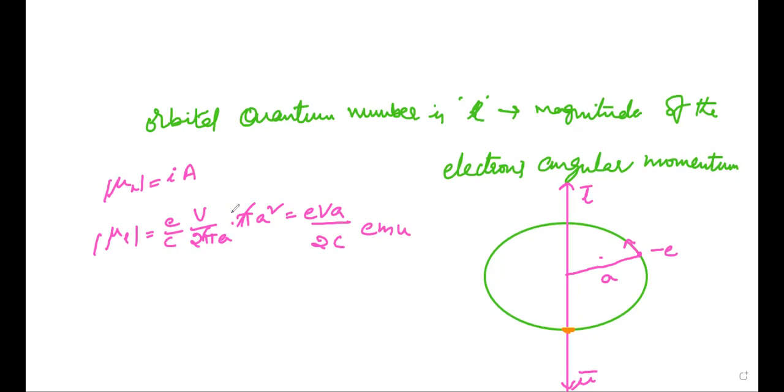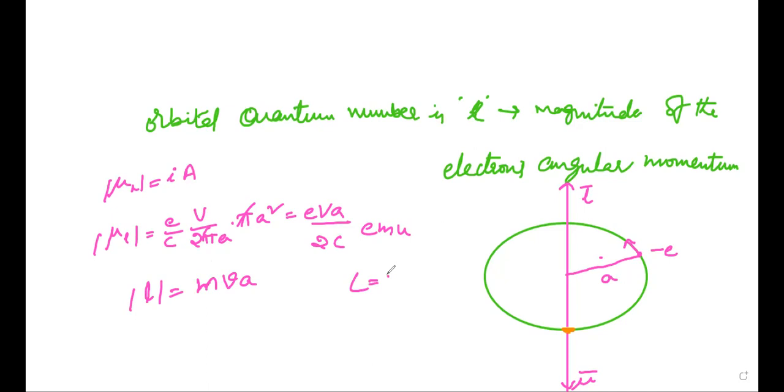Here the electron has a negative charge, so its magnetic dipole moment is opposite in direction to the orbital angular momentum, whose magnitude is L is equal to m v r, that is m v a.